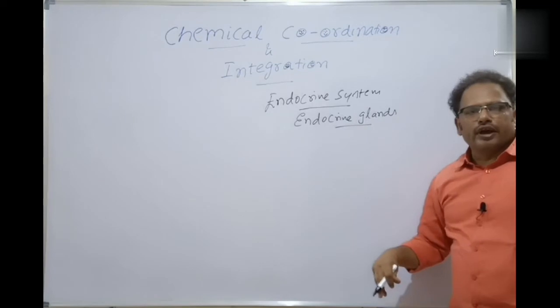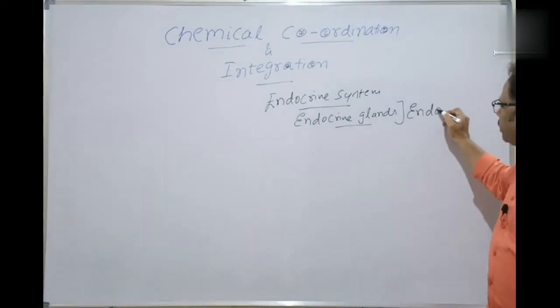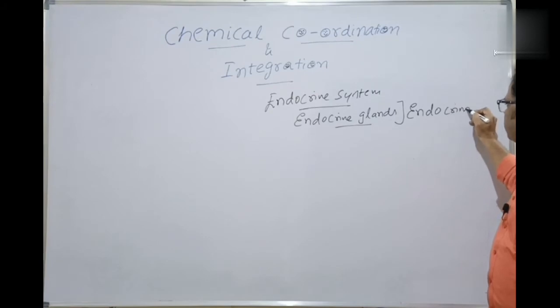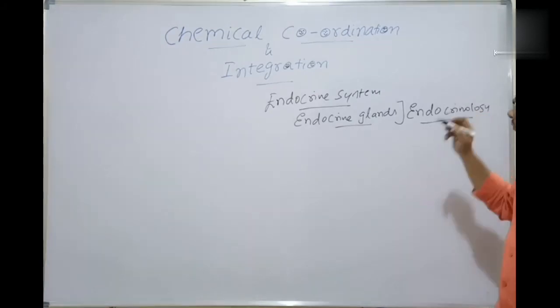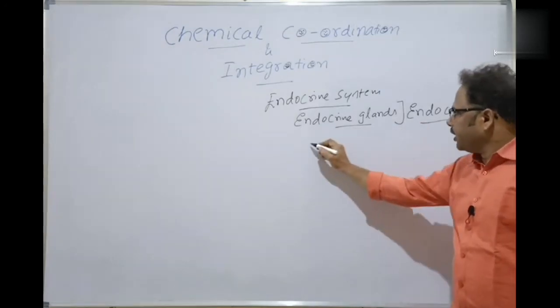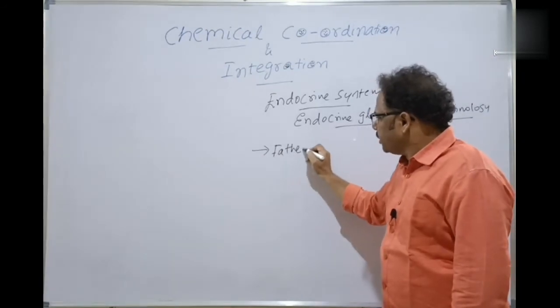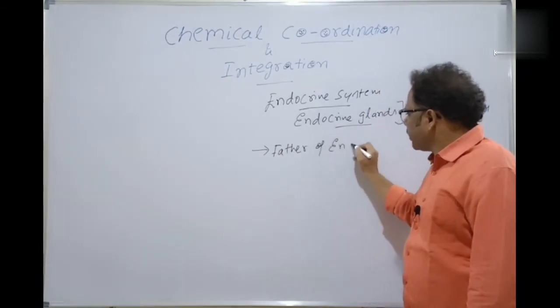The study of endocrine glands is called endocrinology. The study of the endocrine system is called endocrinology, and the father of endocrinology, note down this point,